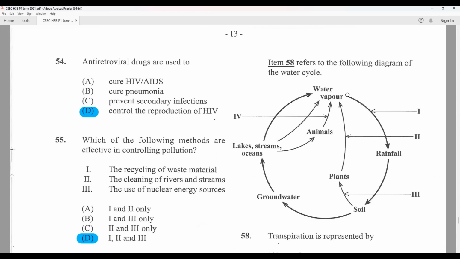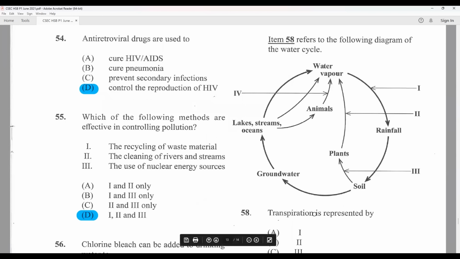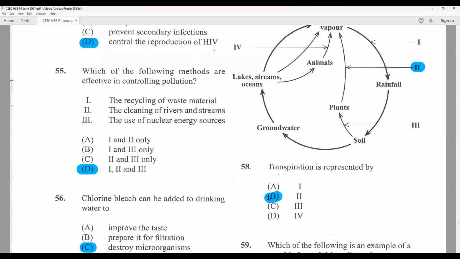We see water vapor being condensed to make rainfall. We see the rainfall hitting the soil, and we see the soil going up to the plants, which means plants have taken up water. And then we see the plants putting out water back into the atmosphere. And transpiration is represented by plants doing transpiration and the water goes up into the atmosphere. Transpiration is the loss of water from plants, which is 2. That corresponds with B.